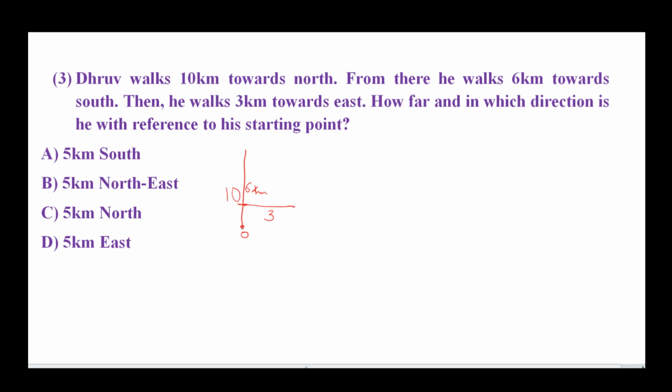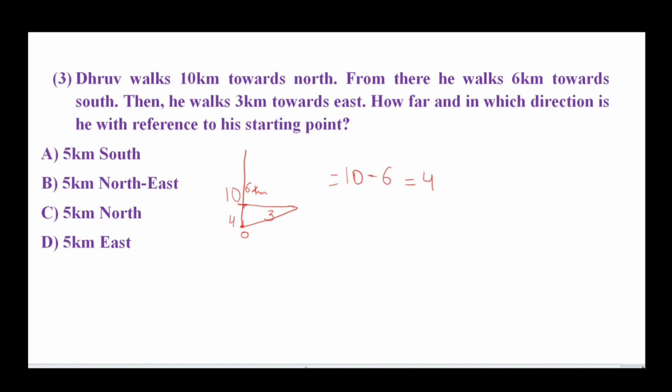How far and in which direction is he with reference to the starting point? This is our starting point and this is our ending point. So we find the direction and distance between the starting point and ending point. From the starting point to this point, this is 10 kilometers, and he returns back 6 kilometers. So the rest is 4 kilometers, like 6 from 10, then we have 4 kilometers.